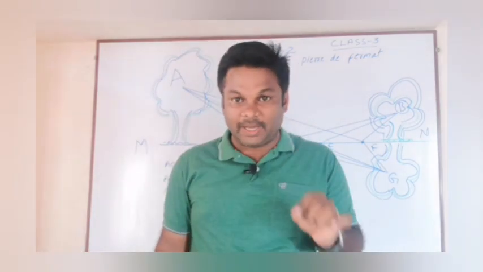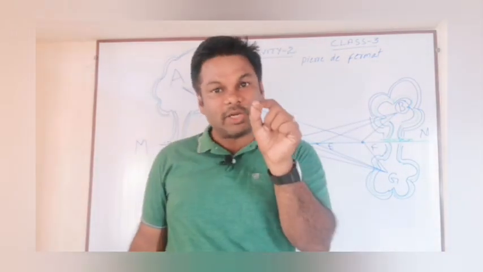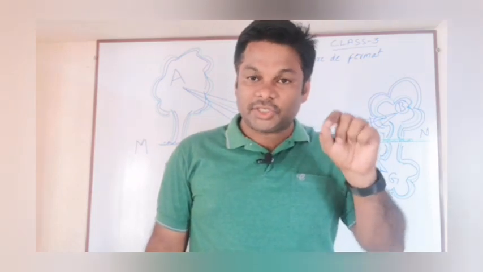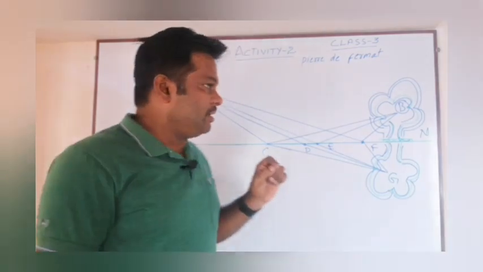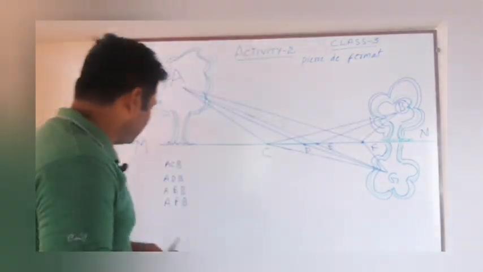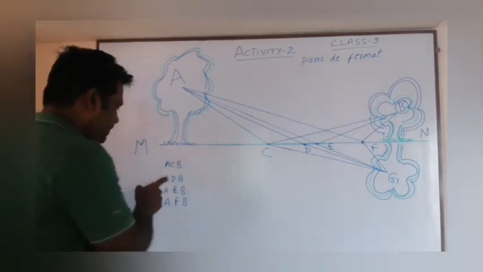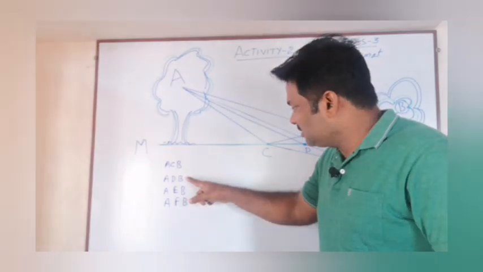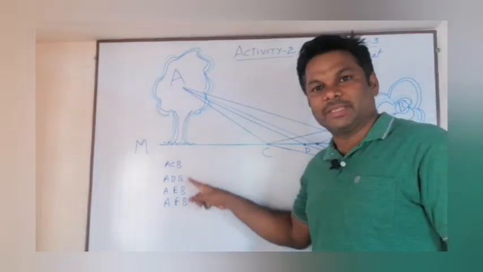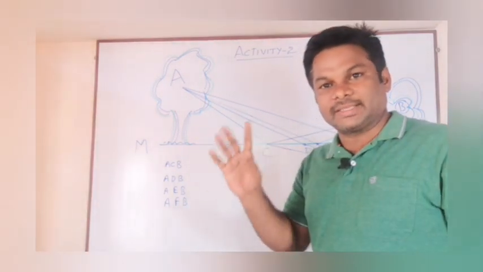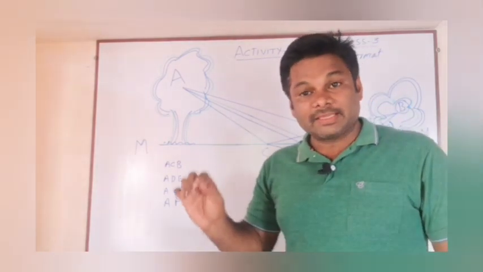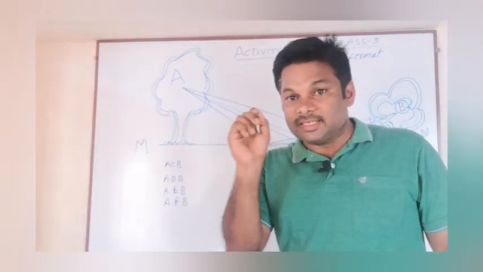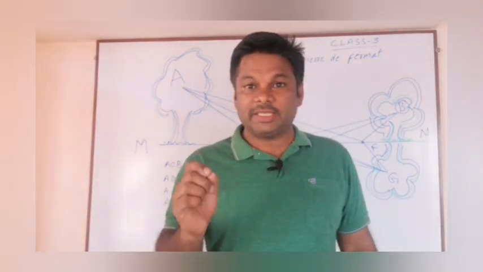If it selects the shortest path to travel from A to B, it will reach the tree B in the shortest time also.